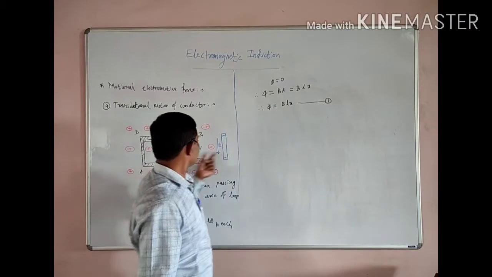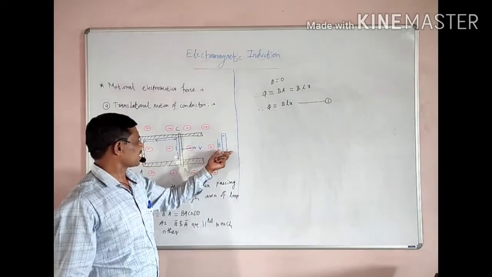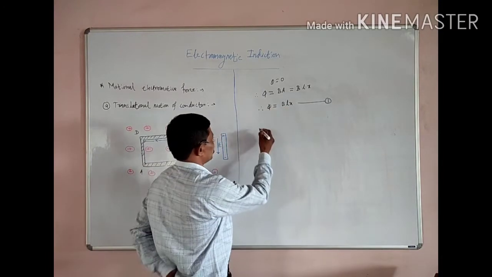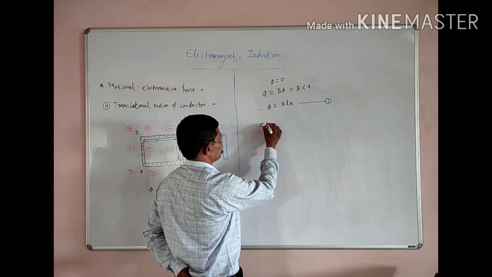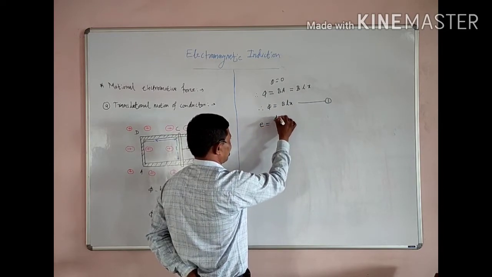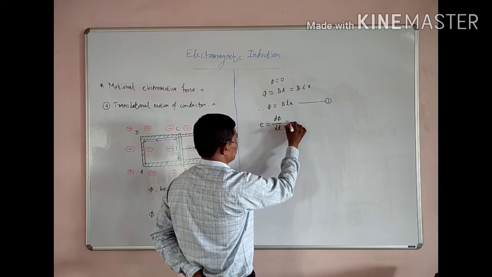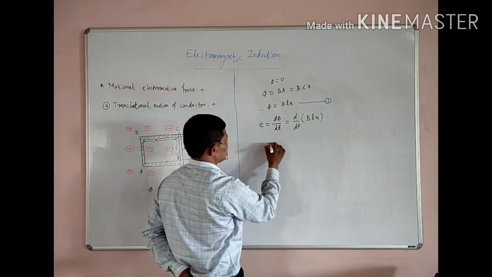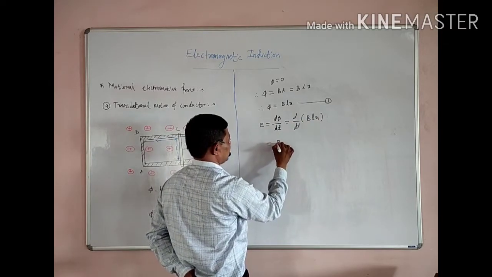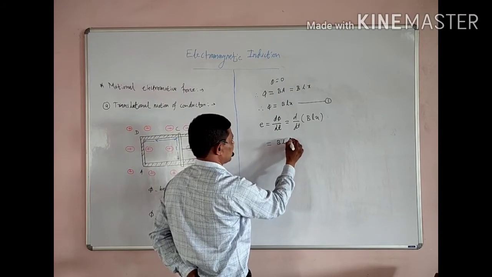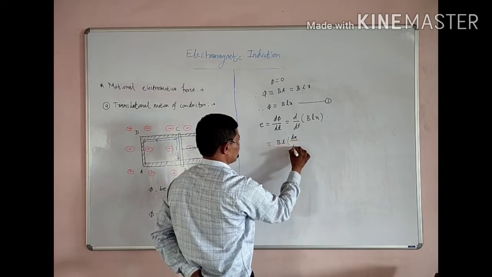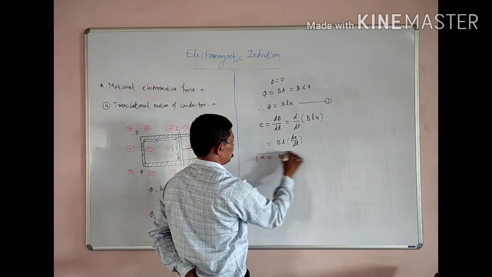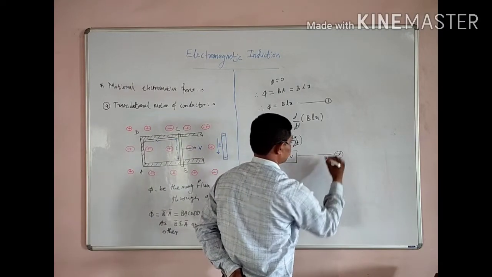Now, this magnetic flux is time varying. That means the wire is moving towards the right side, the area goes on increasing, and phi will also go on increasing. So EMF is induced there, and this EMF is equal to d phi by dt. So this is equal to d by dt of BLx, or B into L, because they are constant and taken outside, into dx by dt. So this is equal to BL into V. This is the EMF. Equation second.